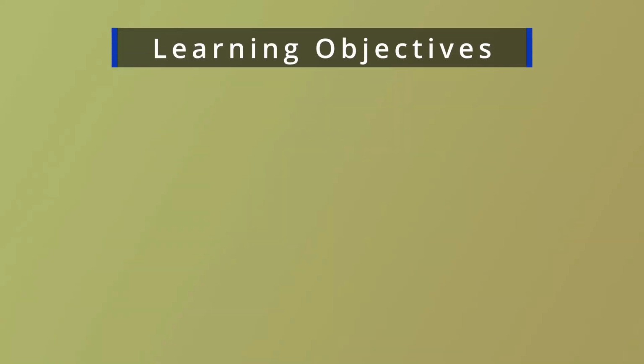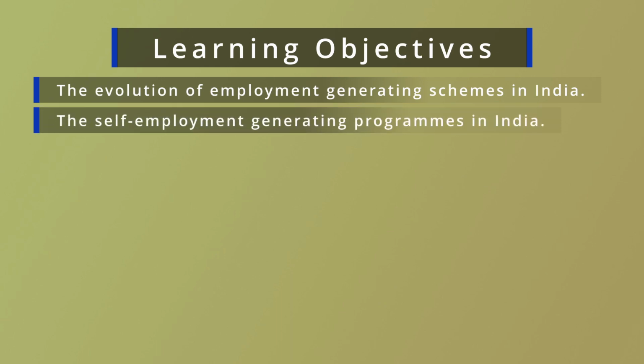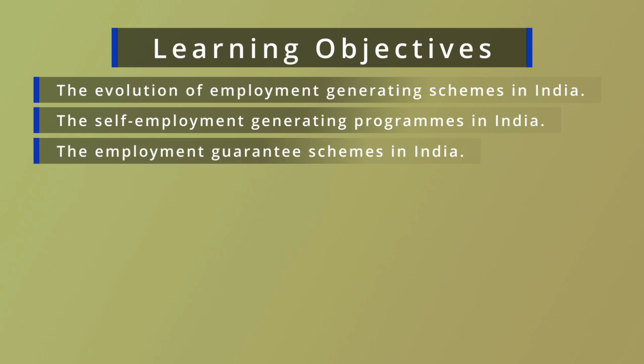Today we are going to discuss the module entitled Schemes of Employment Generation in India. After completing this module, you are able to learn the evolution of employment generating programs in our country, the self-employment generating programs in India, and also the employment generating programs where there is the provision of guaranteed employment. The present module consists of 7 sections.